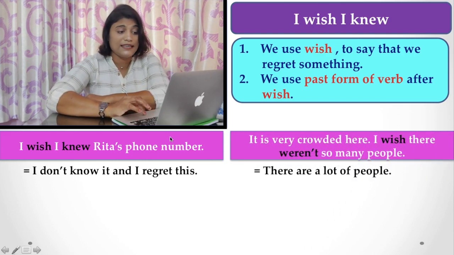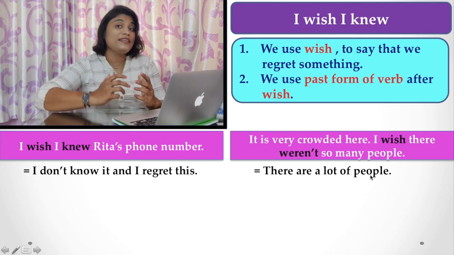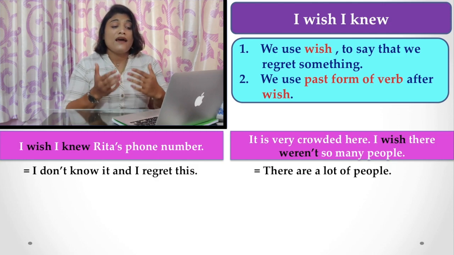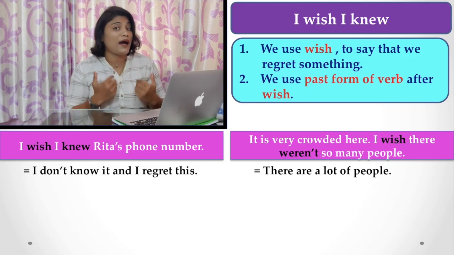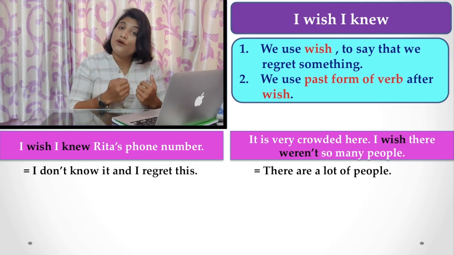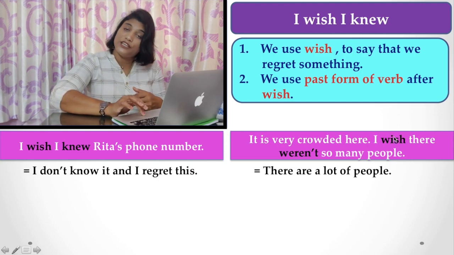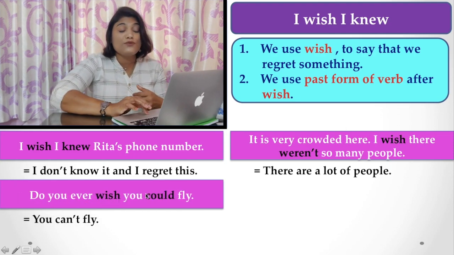One more example like this: "It is very crowded here. I wish there weren't so many people." That is, there are a lot of people here, and for that reason I wish, or it is my wish or regret. I am regretting that and imagining that if there are no people, I would be happy. So I have to use the past form of the verb with wish. And one more example: "Do you ever wish you could fly?"